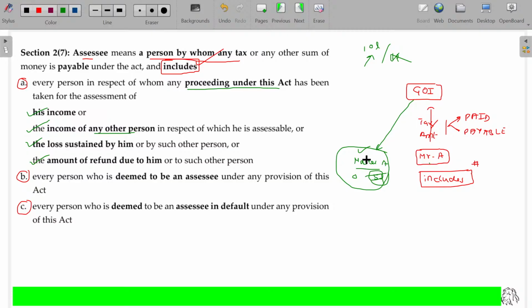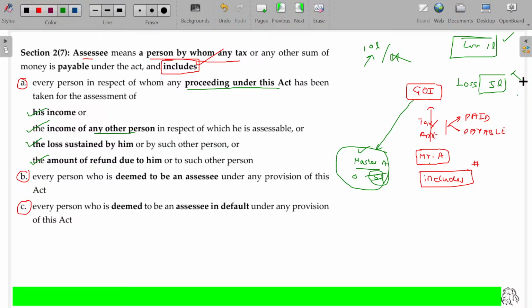Clear? Not only that, in case of loss: only when you have a profit, you pay the tax. But I have a loss. Okay. So I show my loss being 5 lakhs. Do I want to get my books of accounts assessed by the assessing officer? Or the assessing officer restates that you have to show your loss being only 1 lakh, not 5 lakhs. What's there? In case of 5 lakhs, you don't need to pay the tax. In case of 1 lakh, you don't need to pay the tax.